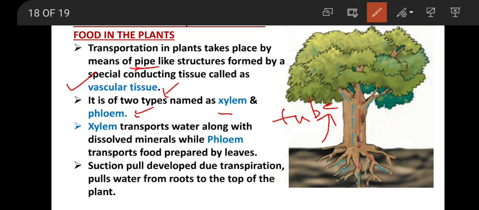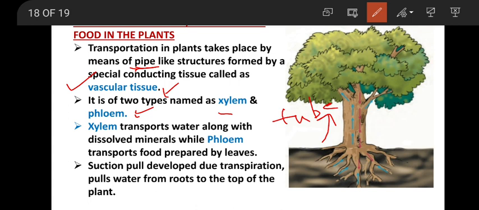Along with the water, what is dissolved in the soil, the minerals, also gets transported to the upper part of the plant body, to the leaves, for the sake of photosynthesis.